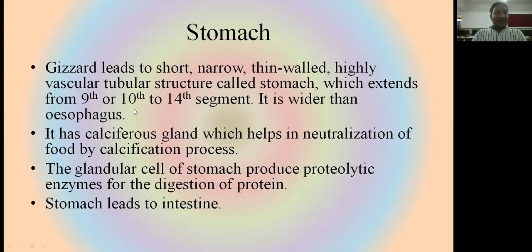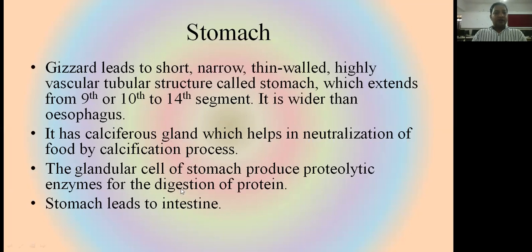Many glands are present on the internal lining of the stomach, and many blood vessels or vascular structures are present. That's why the organ is highly vascular and a highly tubular structure, which extends from the ninth or tenth segment to the 14th segment of the body. It is wider than the esophagus. It has a calciferous gland which helps in the neutralization of the food. This is known as the calcification process.